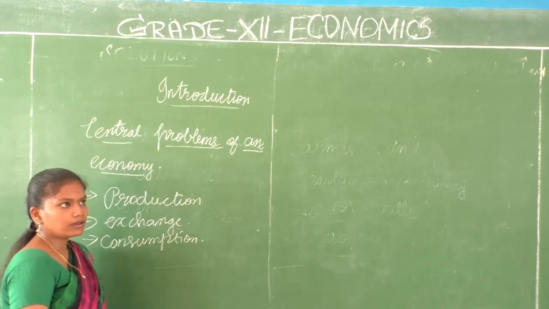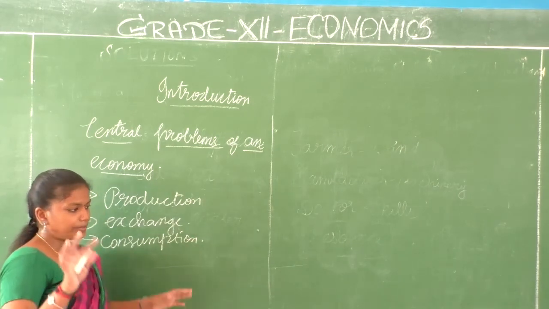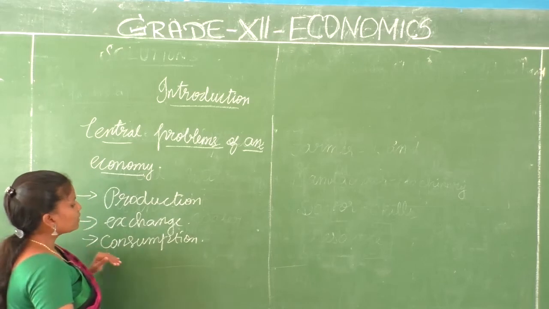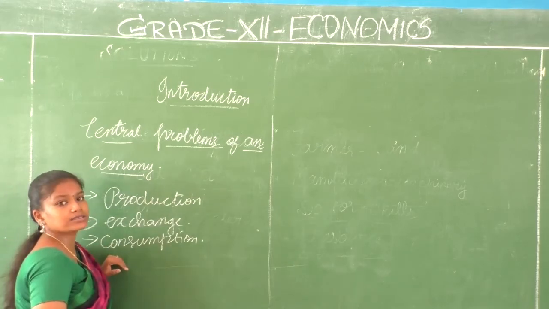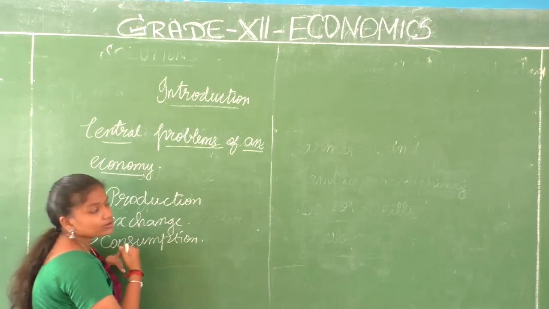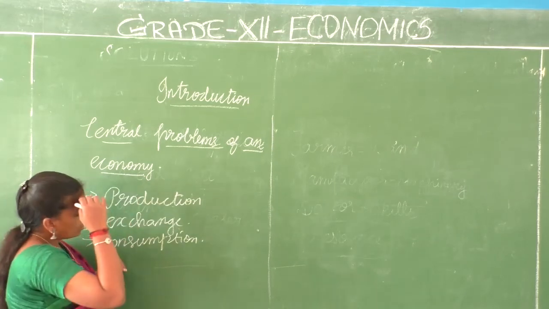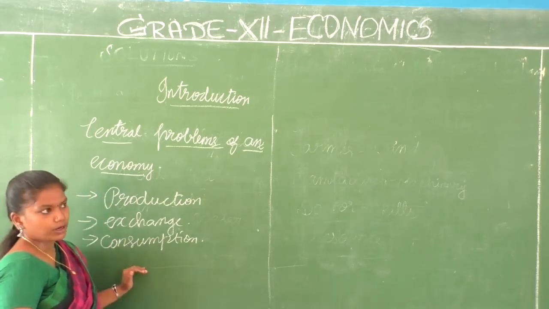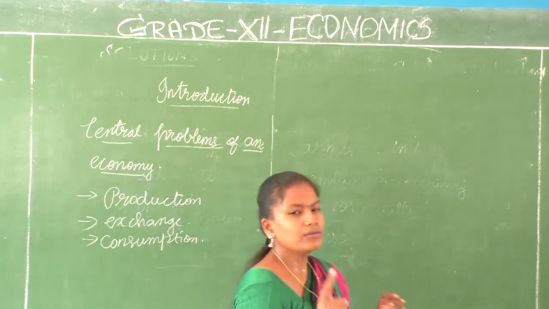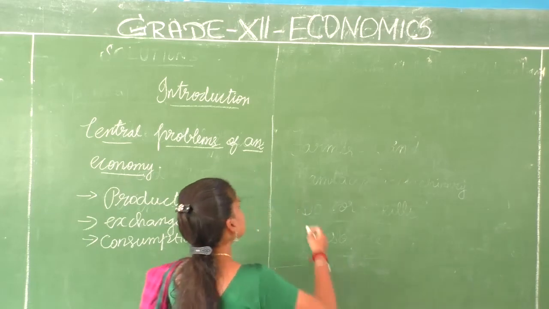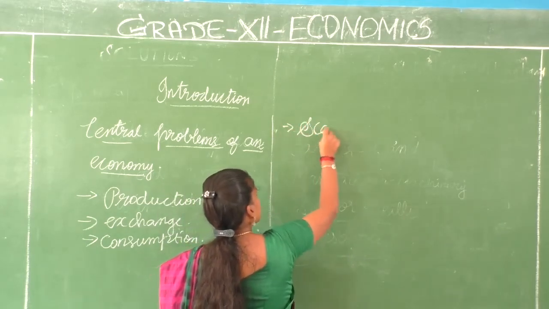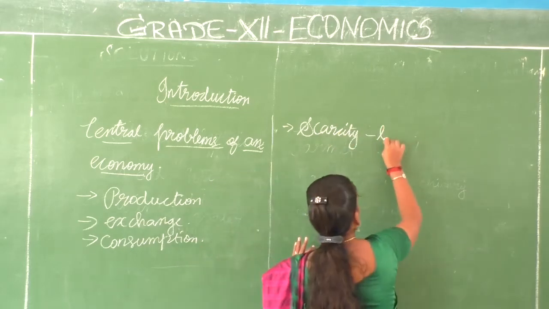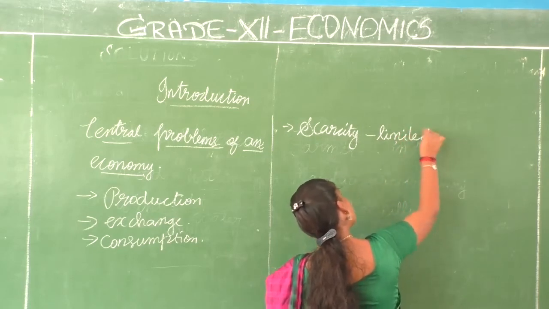Okay, you buy a new dress, and keep it in the bureau, it means the purpose of buying is not complete. Only when you consume it, the process gets complete. So it is essential to discuss about consumption also. Okay, so what are the basic economic activities? Production, exchange and consumption. When we talk about goods and services, there is one more important term that we need to understand, that is called scarcity. Scarcity means very limited or sometimes not enough.